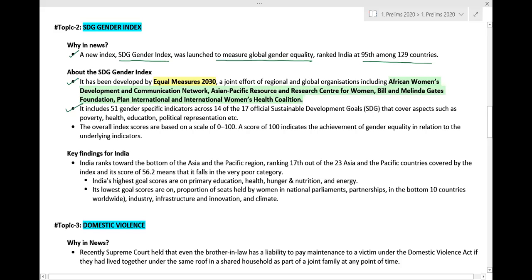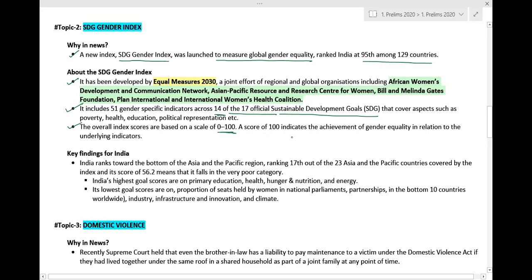It includes 51 gender specific indicators across 14 of the 17 official sustainable development goals, covering aspects such as poverty, health, education, political representation, etc. The overall index scores are based on a scale of 0 to 100.